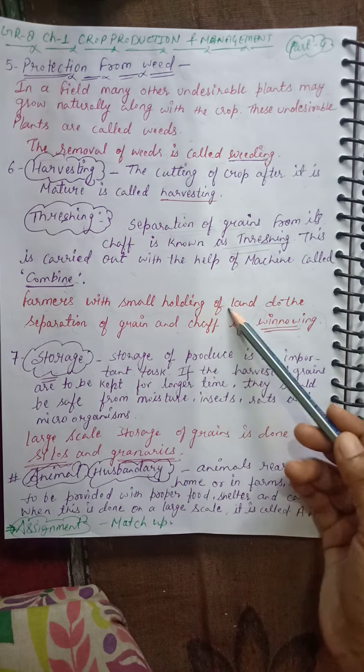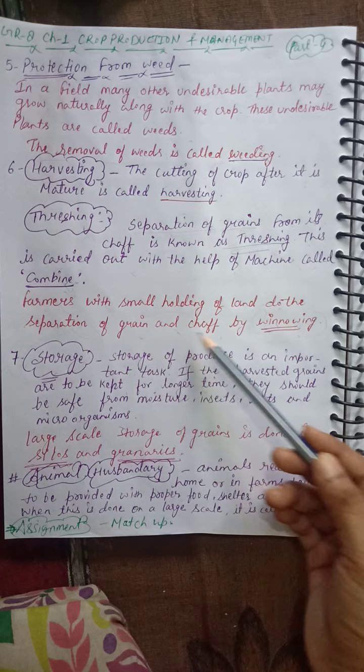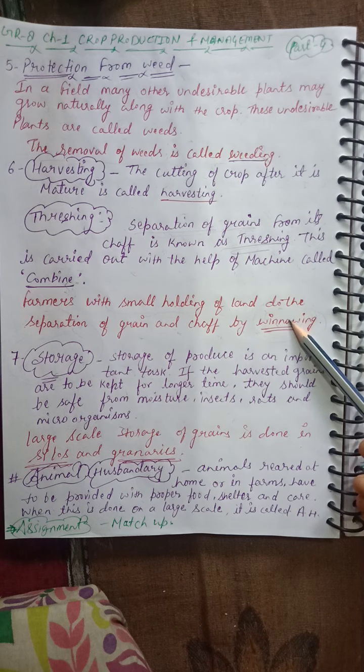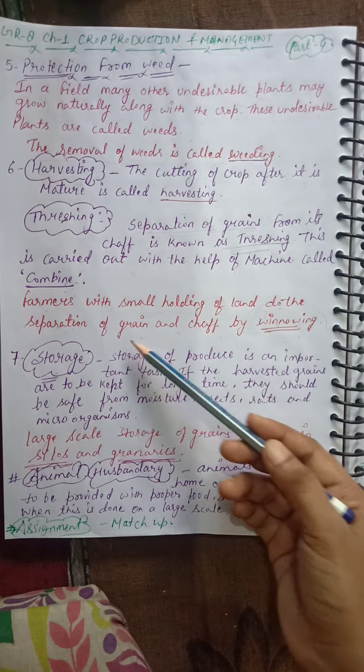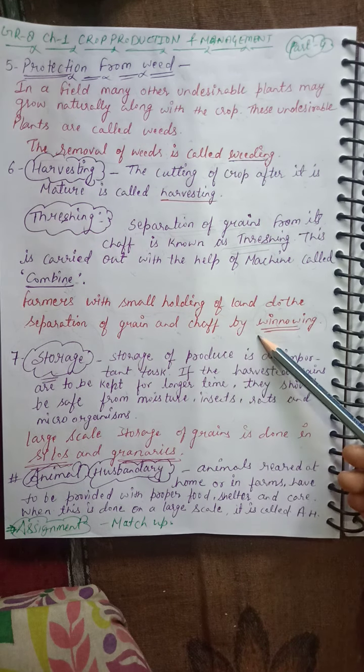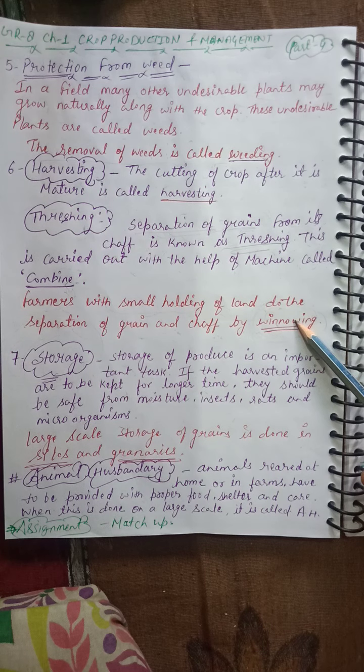Farmers with a small holding of land separate the grains and chaff by winnowing. Those farmers who have a very small holding of land separate their grains from the chaff by the process of winnowing.